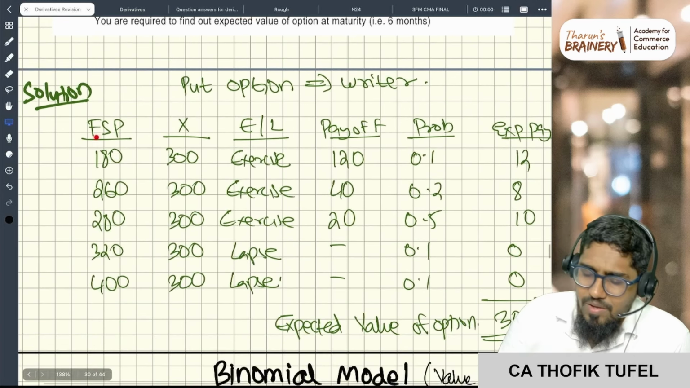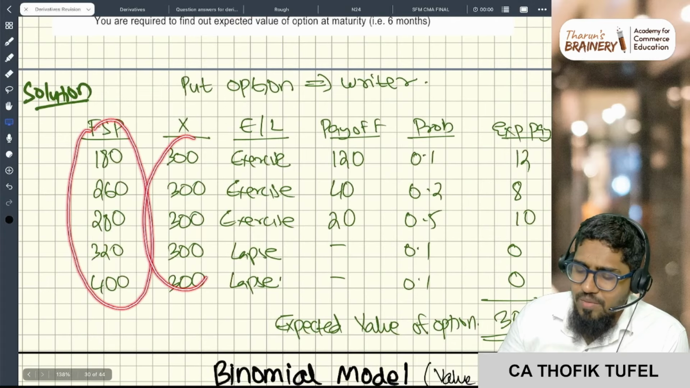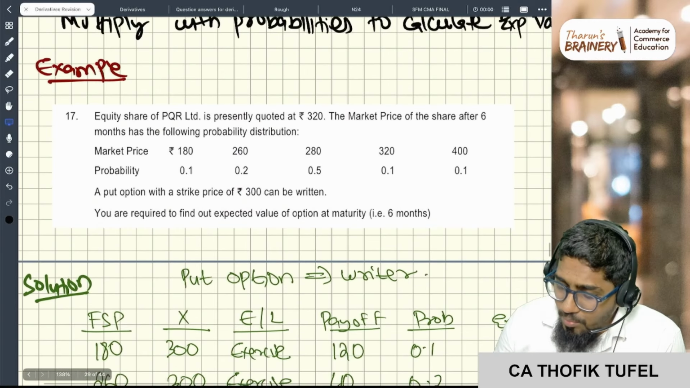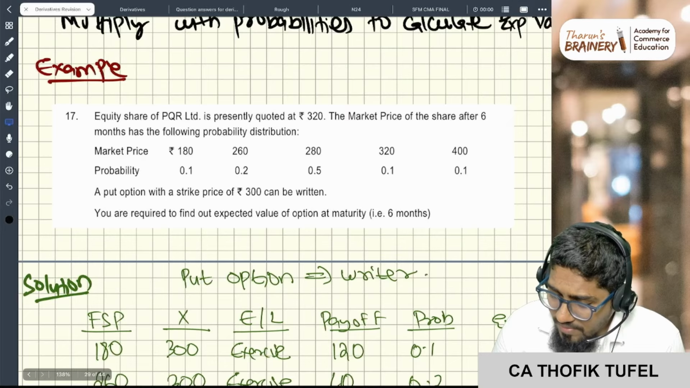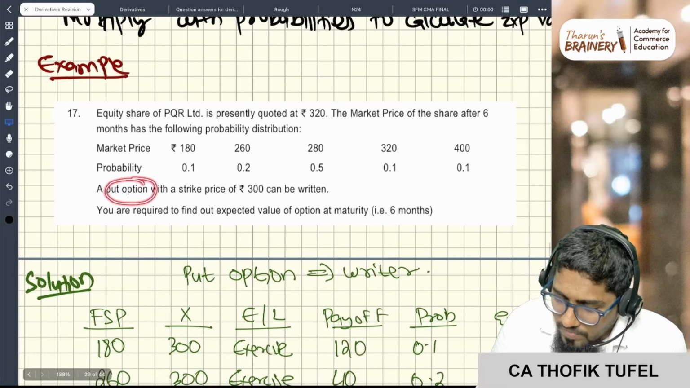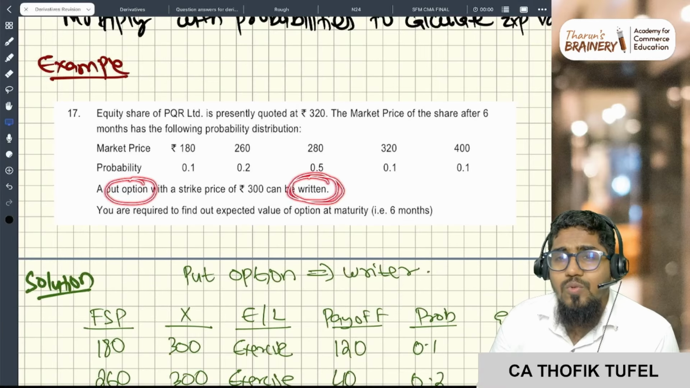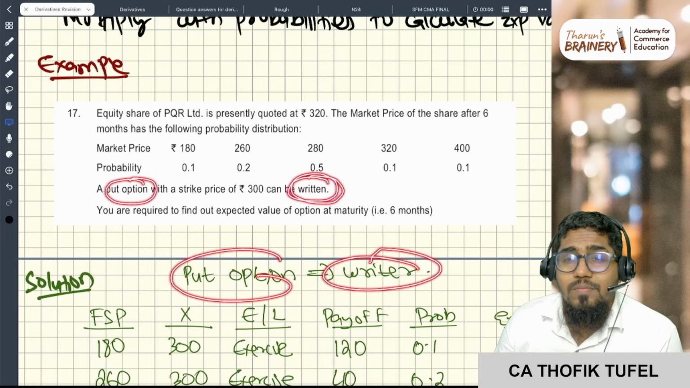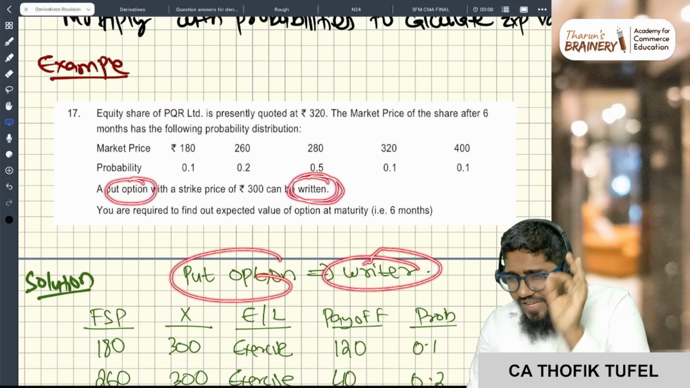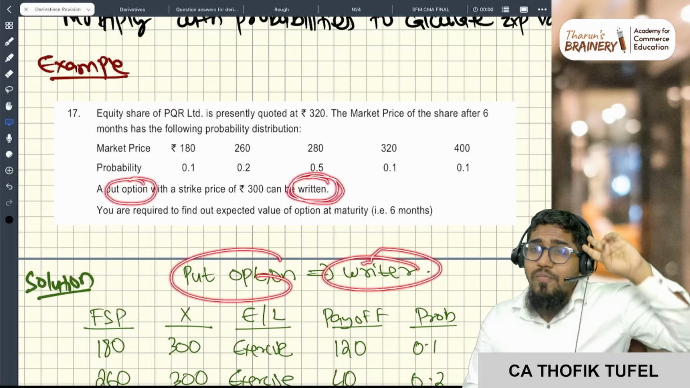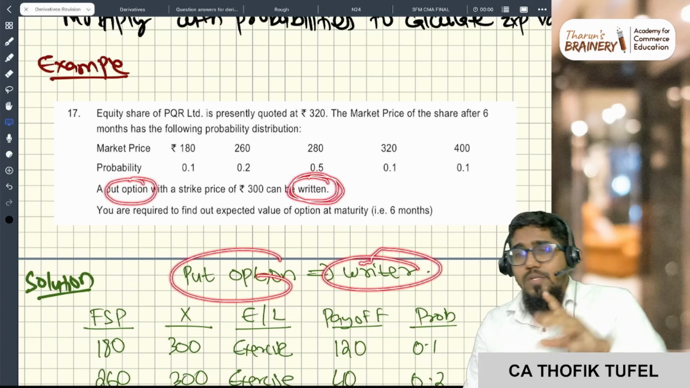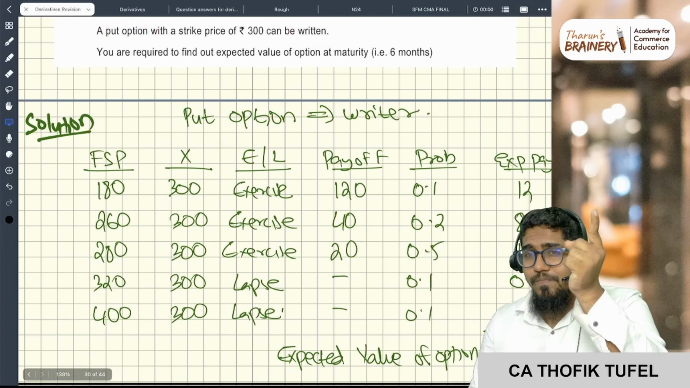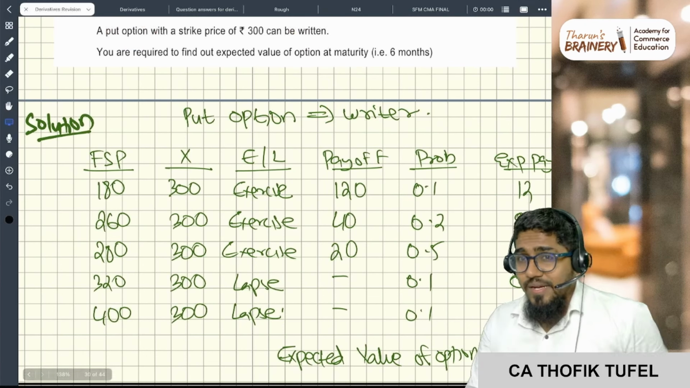Again, same table. All the FSP you write, and the strike price is 300. Here you see the put option writer. We are writing a put option. But even if it is a writer, think from the standpoint of the holder and do the opposite. That will be a very easy way to do it. Put option is a right to sell, so the holder has the right to sell.